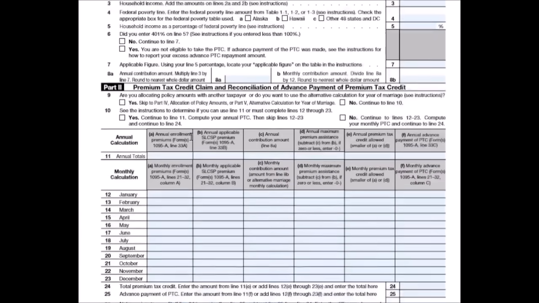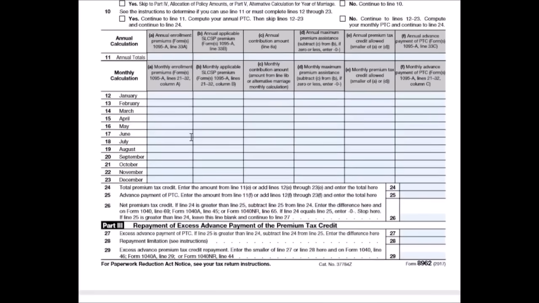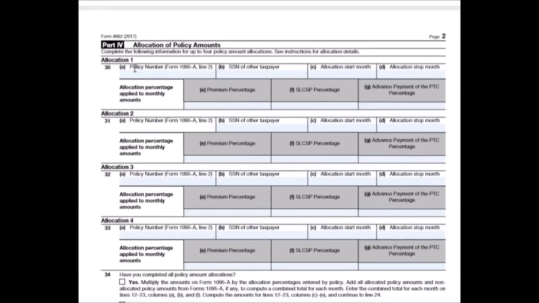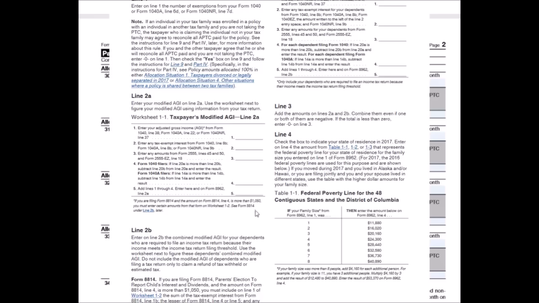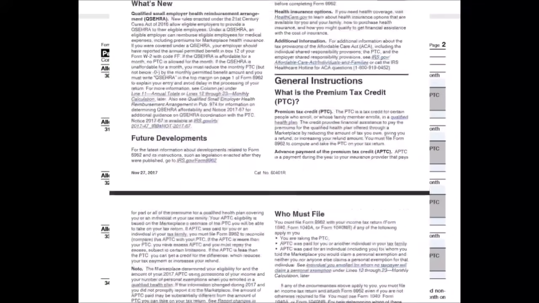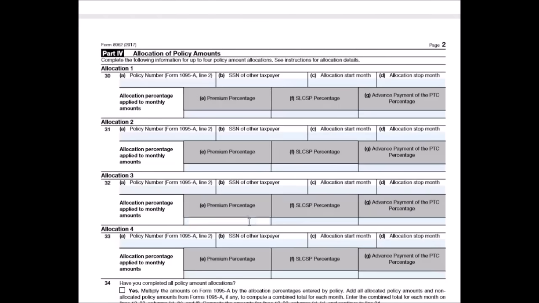And before I get into part one, the fact that I'm doing an example for a single person, not married, or some of these other variations, in this example, I'm not going to have to fill out part 4 or part 5, but you'll find helpful information on that over in the instructions. I'll just quickly pull up the instruction page here that you can also get online, and I'll link this instruction page down in the video description, but it's pretty lengthy. There's a lot of information here, but some of it is obviously very helpful in filling out this form, and we're going to go through the instructions and they'll help us fill out certain parts of this form. So moving back to the original form here.